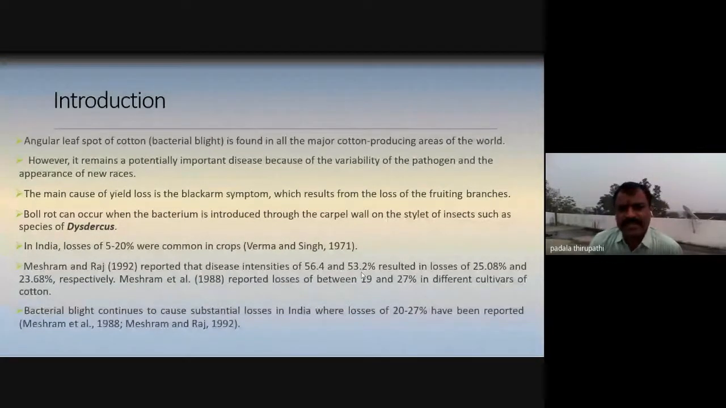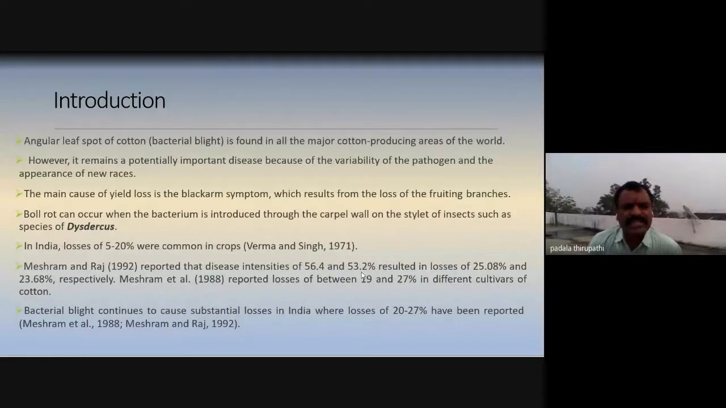So this disease depends upon various species, my dear friends, not only a single species. Different species are able to infect the leaves of the cotton. The main cause of yield loss is the black arm symptom, which results from the loss of the fruiting branches.